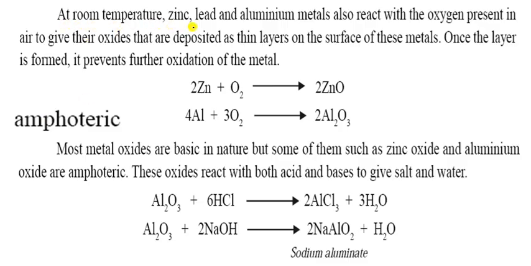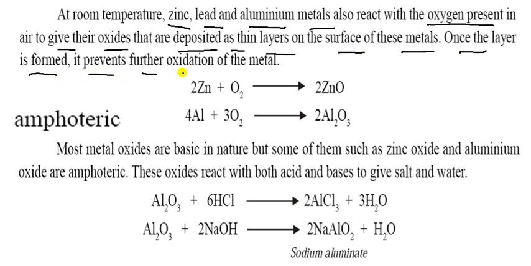At room temperature zinc, lead and aluminium metals also react with oxygen. ये oxygen के साथ react कर लेते हैं present in the air. Air में जो present है to give the oxide and are deposited as a thin layer on the surface of these metals. Once the layer is formed, it prevents further oxidation of metal. ये layer जमने के बाद दोबारा oxidation नहीं होने देती है.